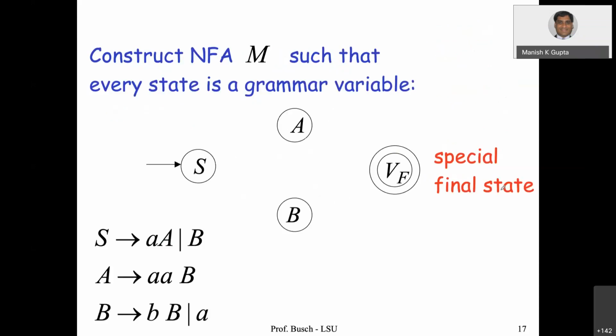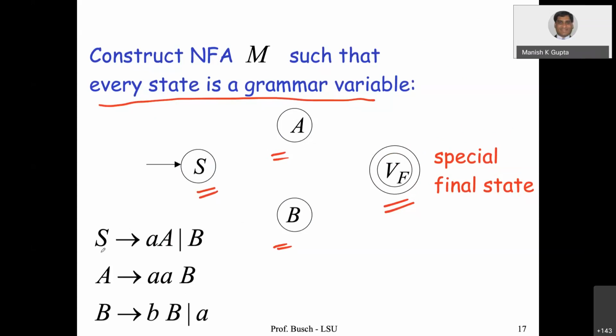So what you do? Those many variables we write down, S, A, B, right? There were 3 variables, and then we make a special final state, VF. Just a new symbol, VF. So every state is a grammar variable. S, A, and B are the grammar variables. All these, S, A, B, appear in the production rules, so I am writing them as grammar states.